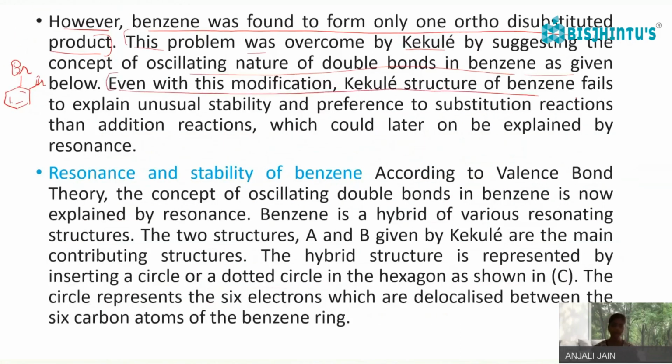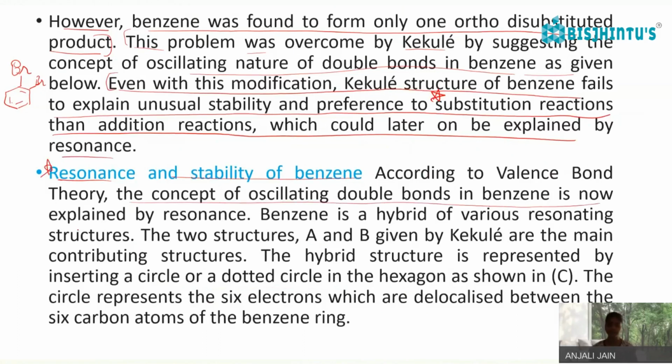Even with this modification, the Kekulé structure of benzene failed to explain the unusual stability and the preference for substitution reaction over addition reaction, which could later be explained by resonance. So, resonance and stability of benzene. According to valence bond theory, the concept of oscillating double bonds in benzene is now explained by resonance. Benzene is a hybrid of various resonating structures. The two structures A and B by Kekulé are the main contributing structures. The hybrid structure is represented by inserting a circle or a dotted circle in the hexagon, as shown in C.